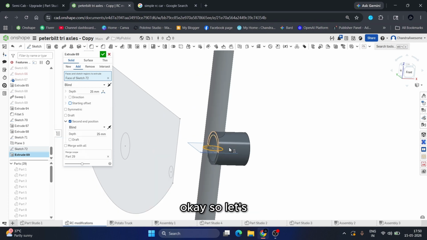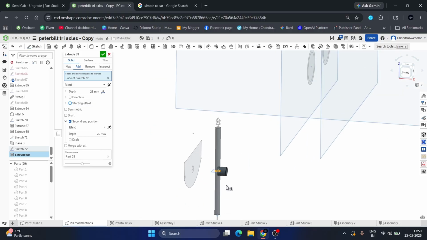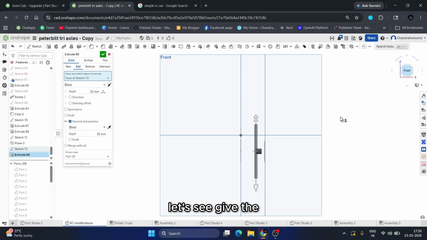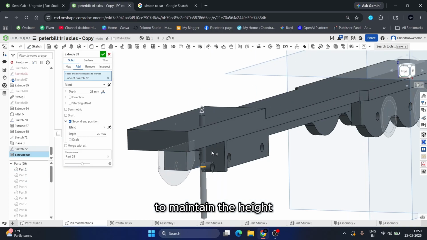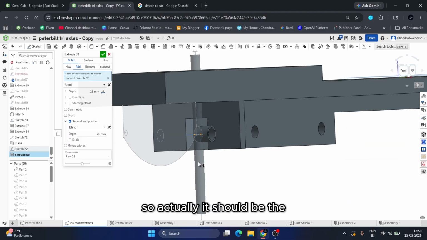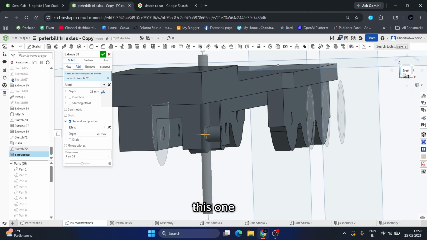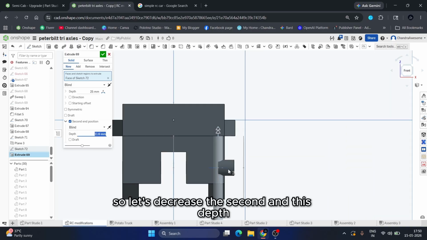So let's keep it like this. Let's make the part one visible once again to maintain the height. So actually, this is the center, right? And it should be simple, this one. So let's decrease the second depth.